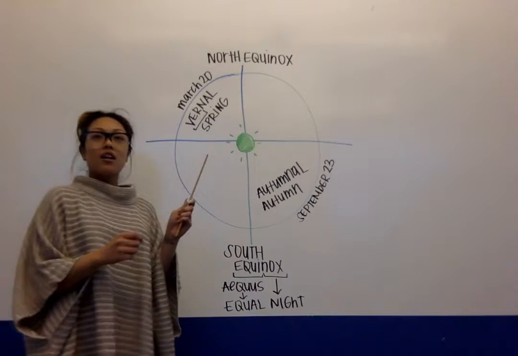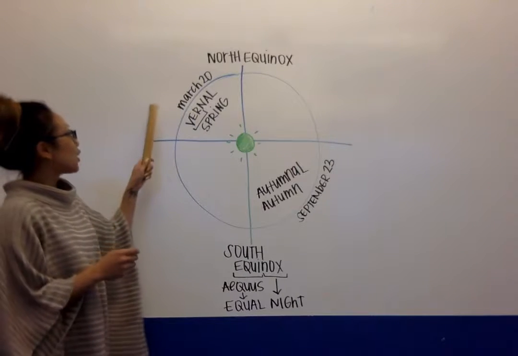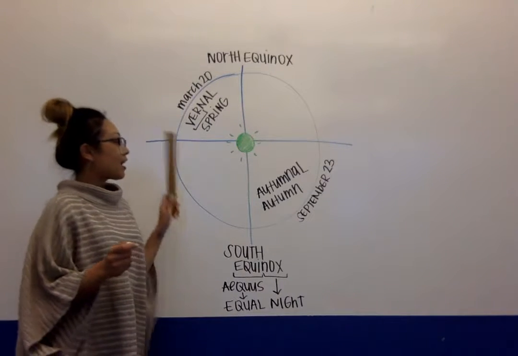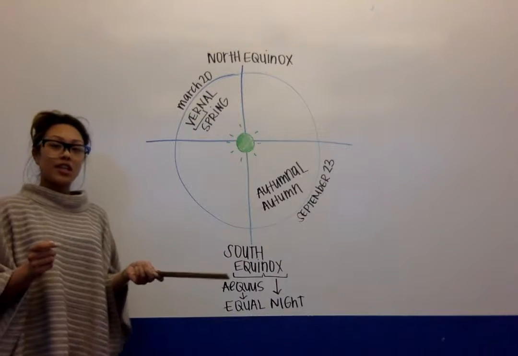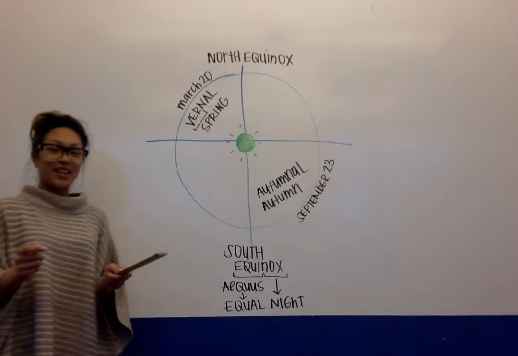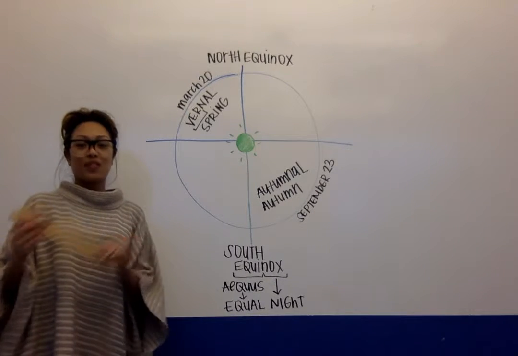So this means 2 times out of the year, we'll go with March 20th, which is the beginning of spring, and September 23rd, the beginning of autumn, the sun crosses the equator and day and night are everywhere on the earth of equal length.